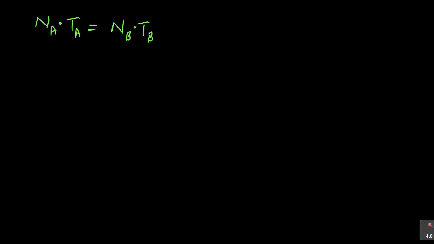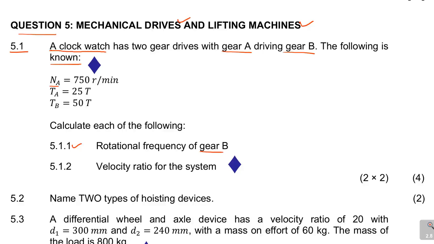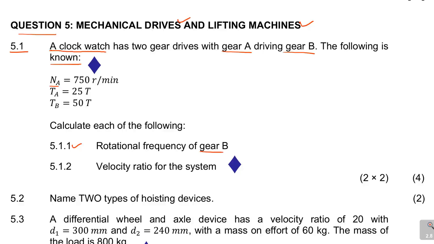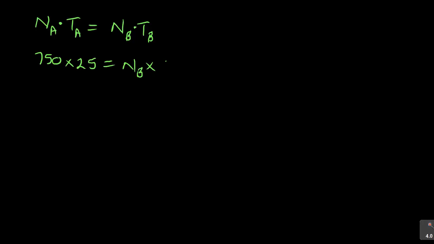Now let's put in the information that I'm given. I'm given NA is 750 and TA is 25. So I've got NA, 750, times TA, 25, is equal to NB, which is what I'm requiring, times TB, which is 50. So this is more of algebra. They want me to calculate NB. You can see NB is multiplying 50.